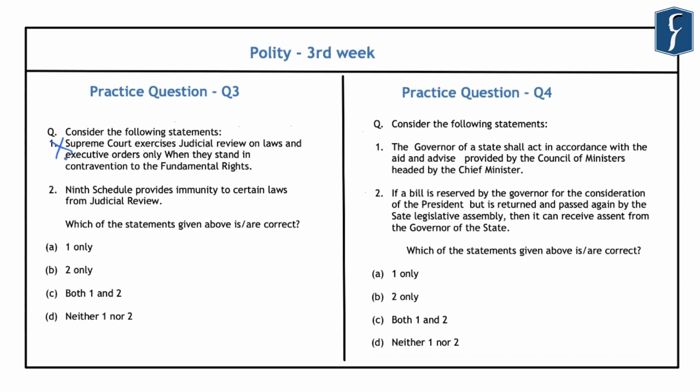Now, in the I.R. Coelho case of 2007, the Supreme Court ruled that there cannot be any blanket immunity from judicial review of the laws which are included in the 9th Schedule. The court in this judgment held that judicial review is a basic feature of the Constitution and it could not be taken away simply by putting a law under the 9th Schedule.